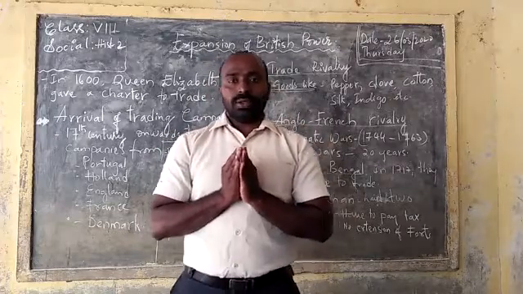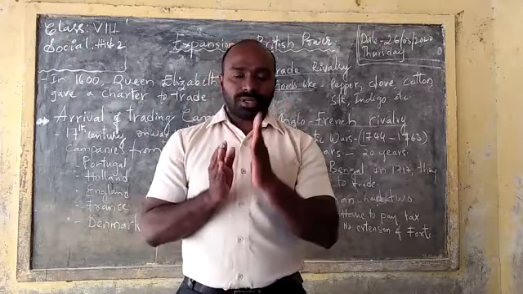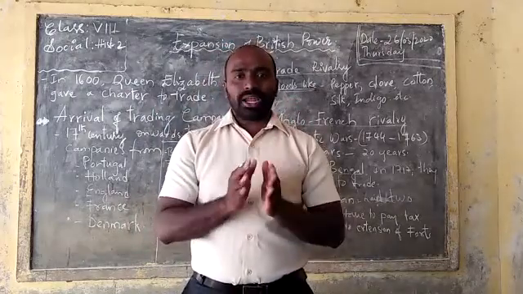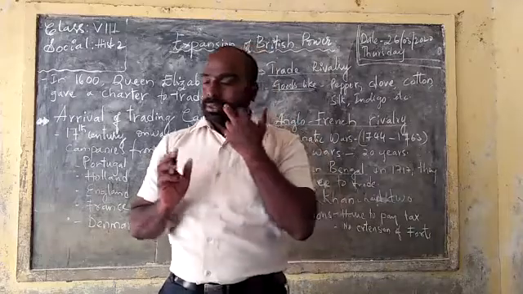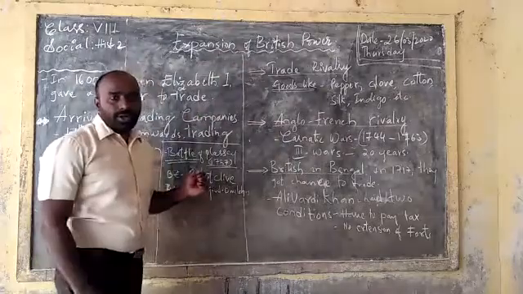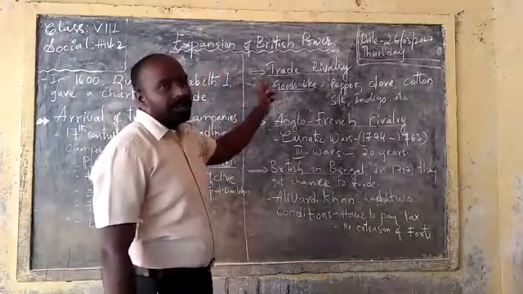Right. In the previous class, we completed one civics lesson. Today, we are going to start a new history lesson, the second lesson of class 8. Here, I have a heading: expansion of British power. What is our heading? Expansion of British power.